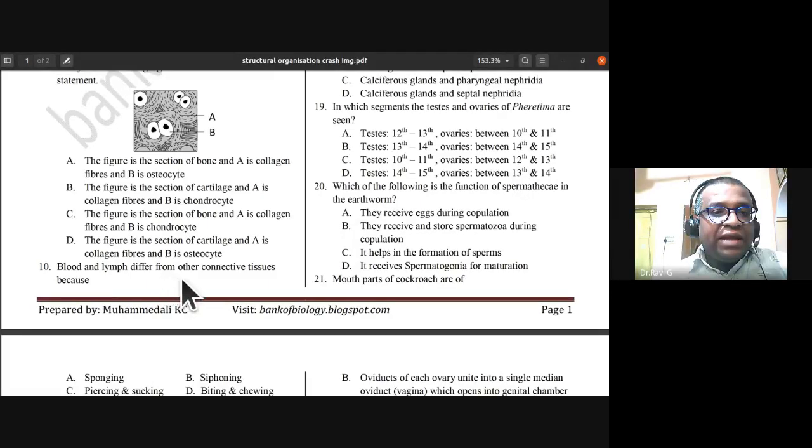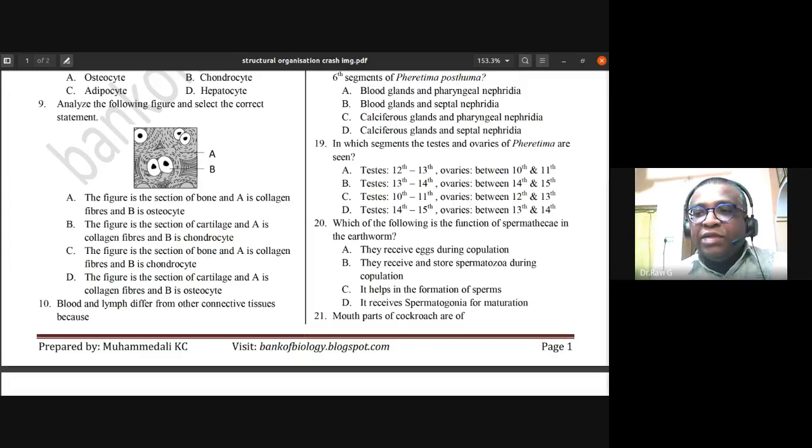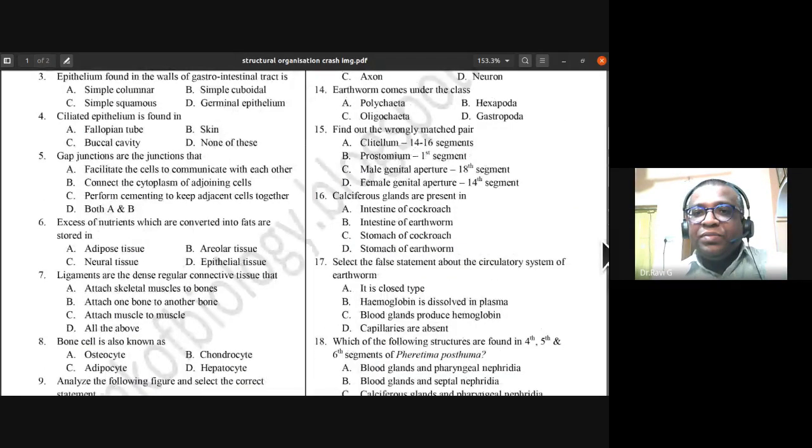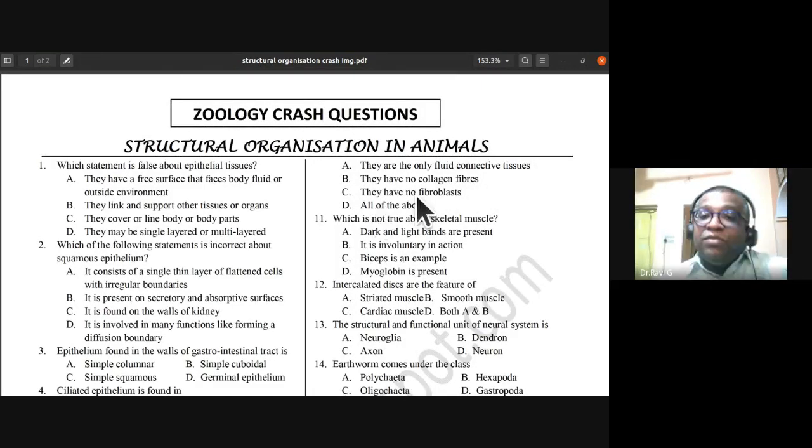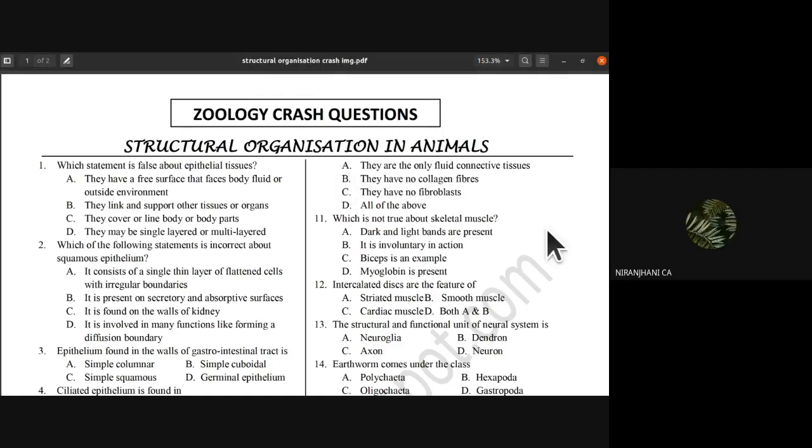10th one, blood and lymph differ from other connective tissues because, so what is the answer? They are the only fluid connective tissues. They have no collagen fibers. They have no fibroblasts. All of the above. See, blood and lymph, how are they unique in connective tissue? Fibroblasts are not found in lymph.